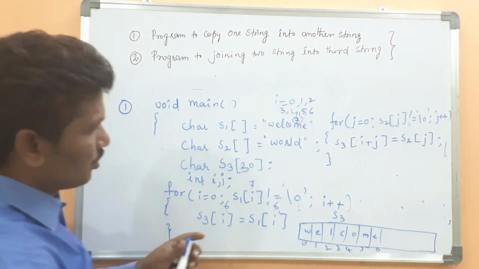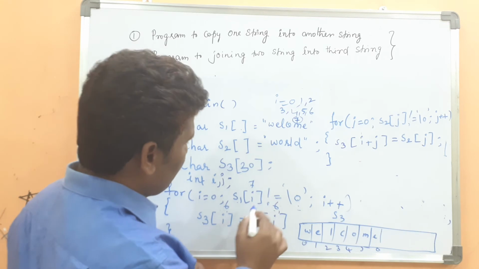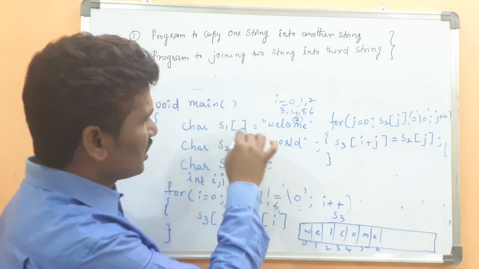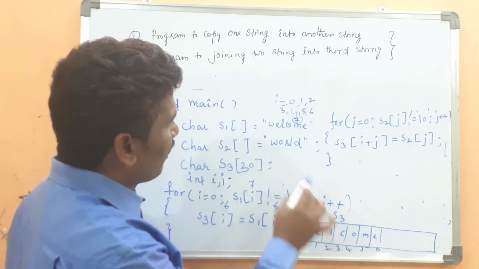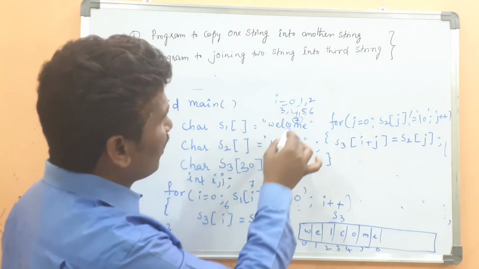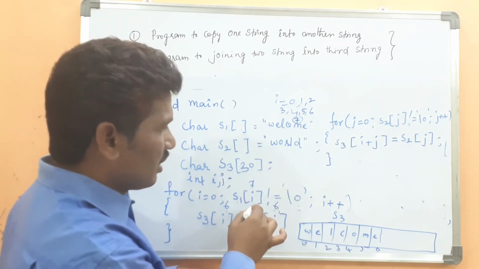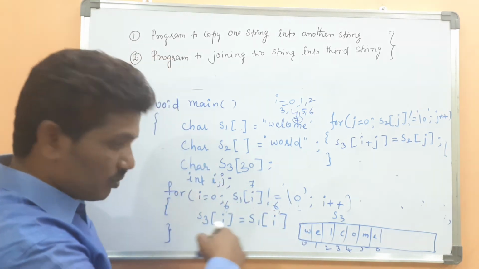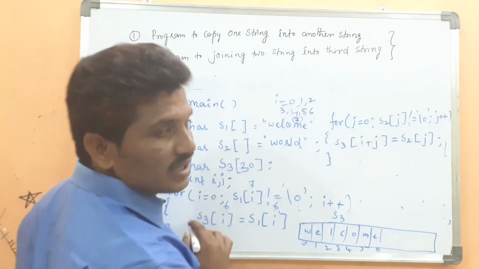Please look here. Up to this point, by using this code, we have copied the S1 string into S3. When I becomes 7, the null character is encountered, which terminates the loop and comes out of the for loop. Next for loop is j equal to 0.